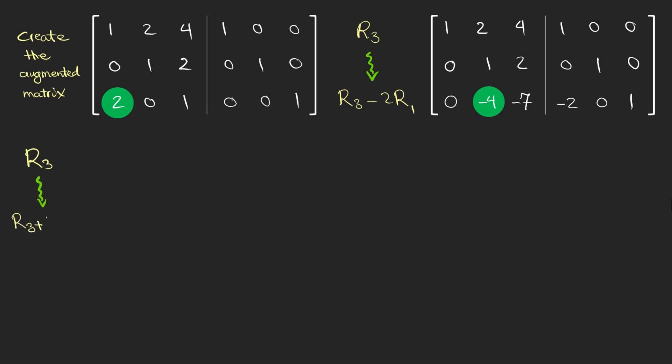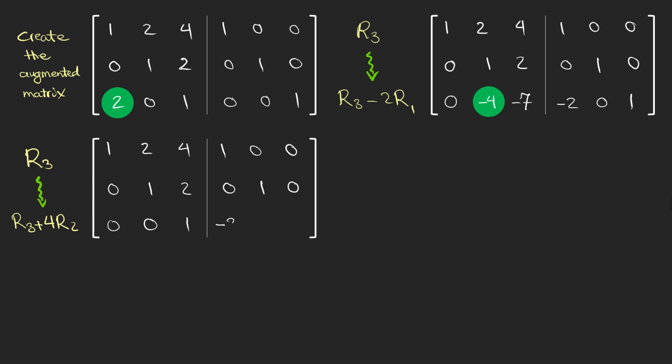Again, we change the third row by adding the second row to it. We really get lucky here because the element on the third column becomes 1. Otherwise, we would have had to divide the second row by a number to get 1. This is our next target. We have to manipulate the second row.